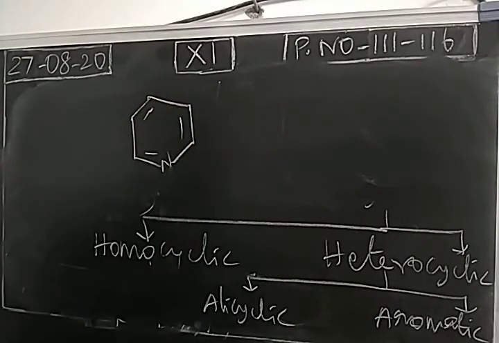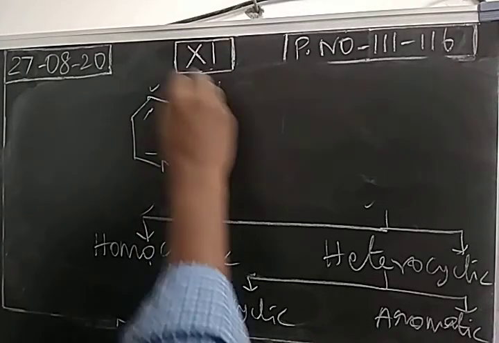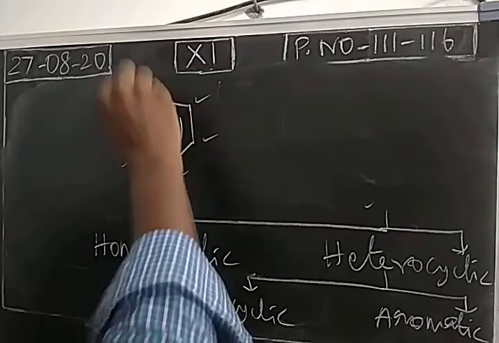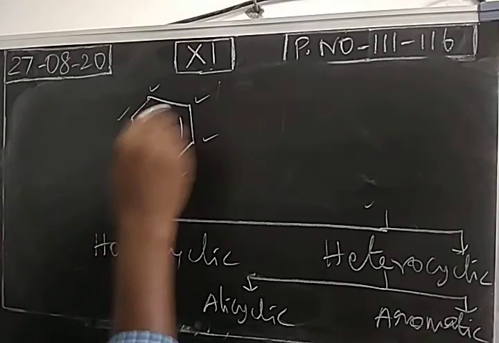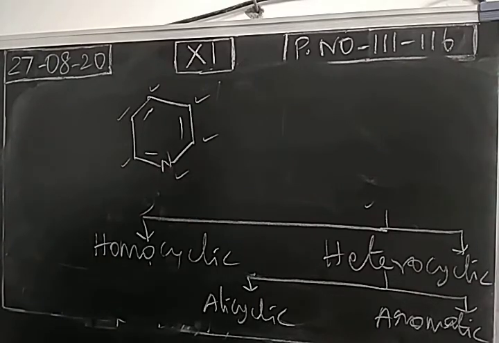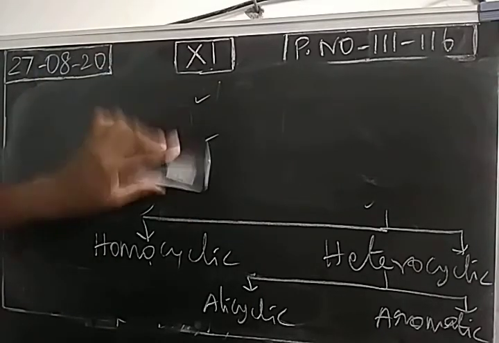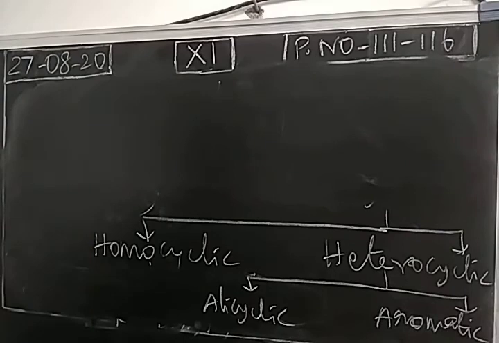Example for the aromatic type of heterocyclic compound: pyridine. Totally 6 atoms are in the cyclic: 1, 2, 3, 4, 5, 6. Six atoms join together to make a cyclic structure. Out of 6, 5 are carbon atoms and 1 is a heteroatom, nitrogen. So this is heterocyclic and the property is aromatic, so this is an aromatic type of heterocyclic compound.